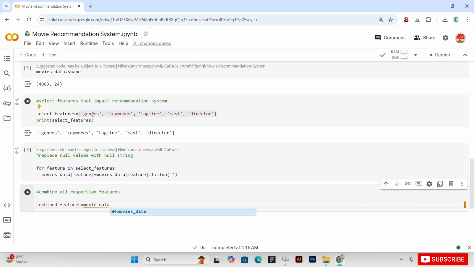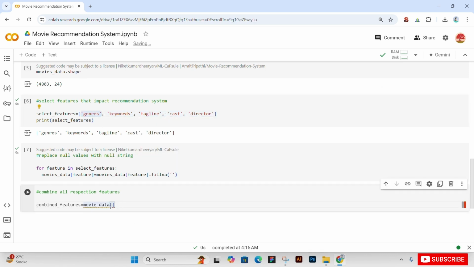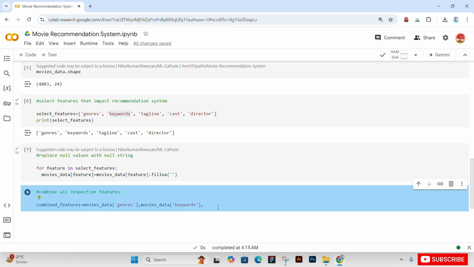We will combine them one by one. So basically just copy paste their names, like genre, and pass it to our movies data variable feature. Now copy paste this and one by one replace the names of the features in movies data. So movies data, simply pass it our keyword. Now copy paste it and repeat it.